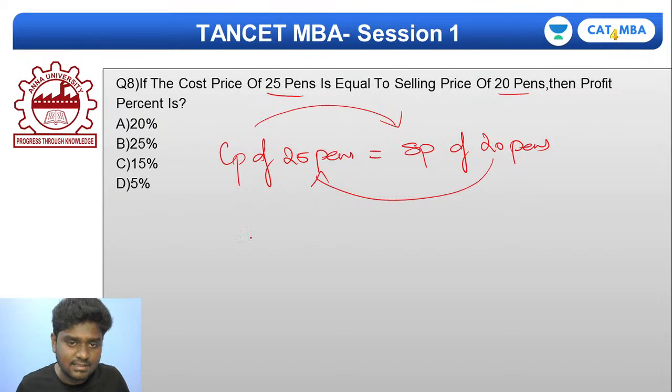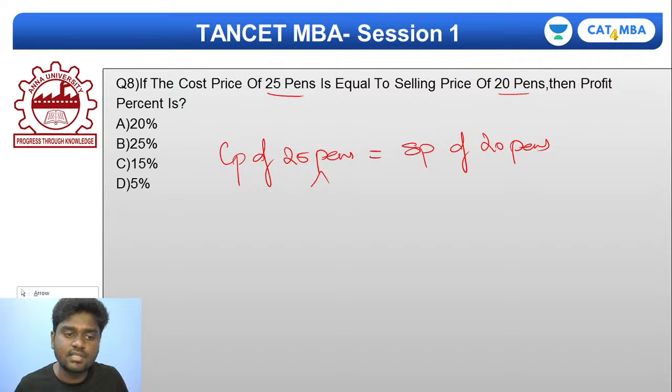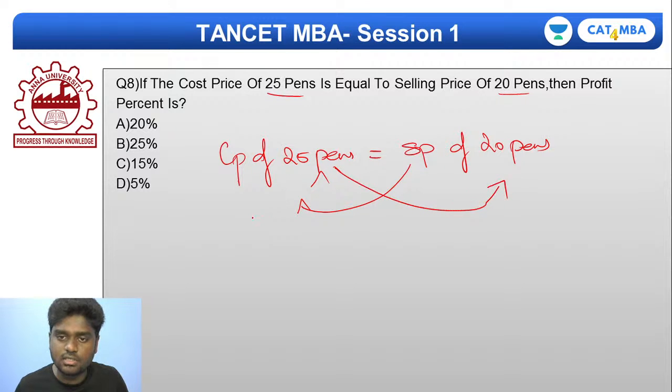Let's say I bring the selling price to the left hand side. That will be much easier. If I bring the selling price to the left hand side, it will go to the denominator. In the same way, if I bring the cost price, 25 pence, to the right hand side, it will go to the denominator. So CP by SP is equal to 20 by 25.